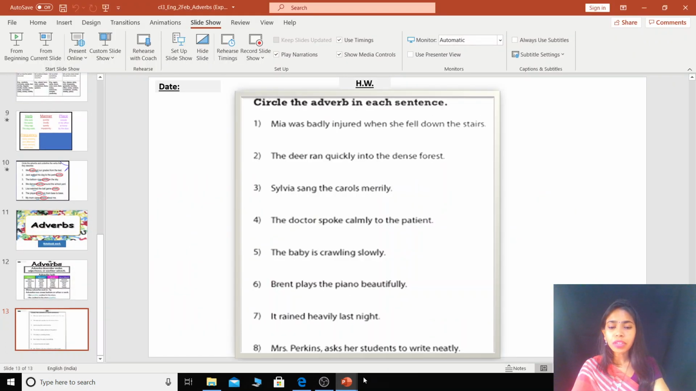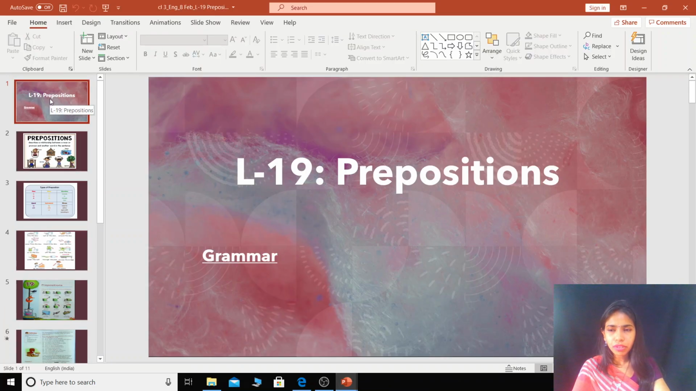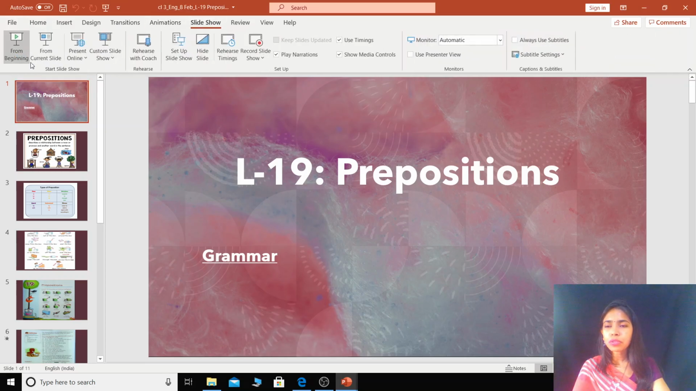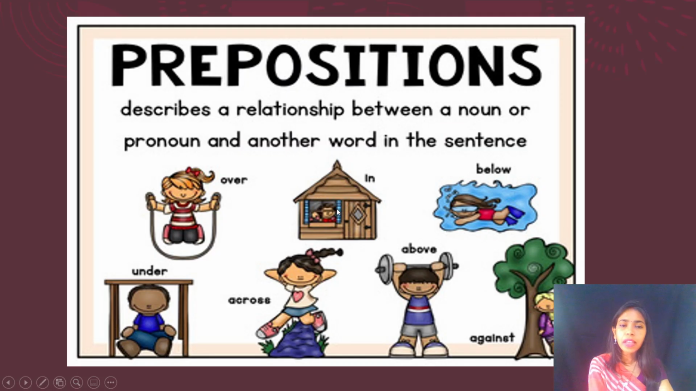Okay. Now next one is prepositions, right children? So see here. Next we are going to revise prepositions, children. So in prepositions you already know that this describes the relationship between a noun or a pronoun and another word in a sentence, like over, under, across, in, above, below, against, right?